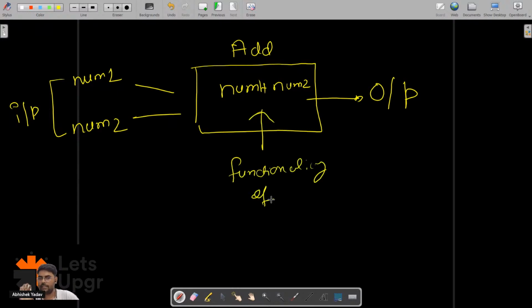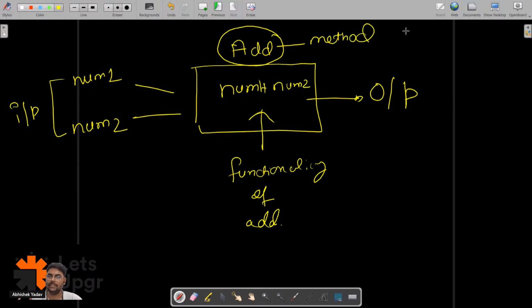In order to achieve this functionality, we create a method. In Java we call it a method, and in C and C++ we call this thing a function. So our function can take input and can produce output. Everyone is clear, right? It depends on the problem statement whether my function takes any input or produces some output.